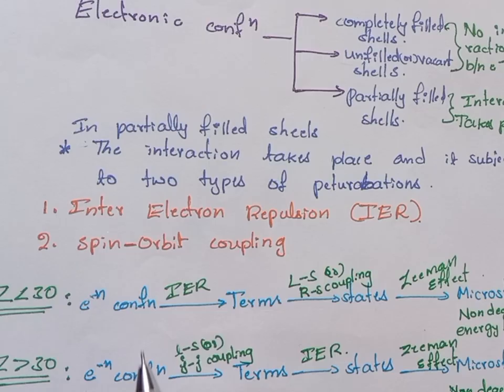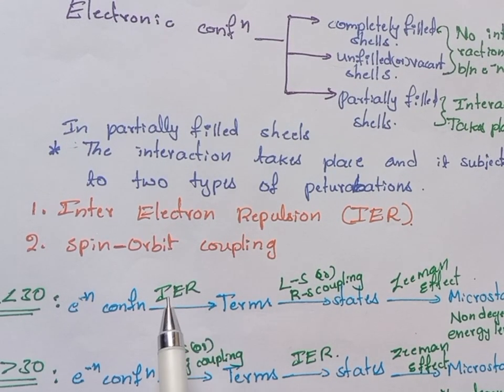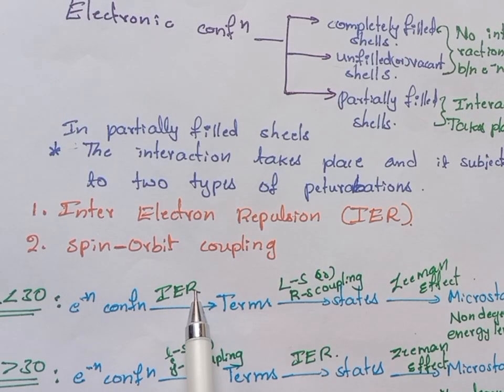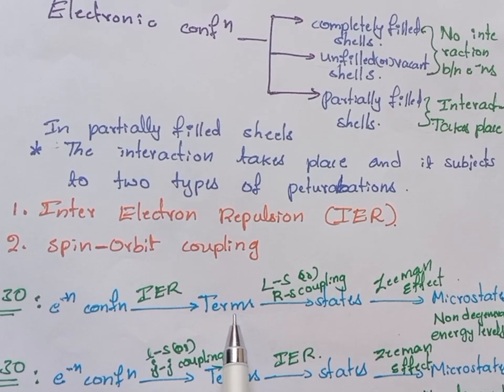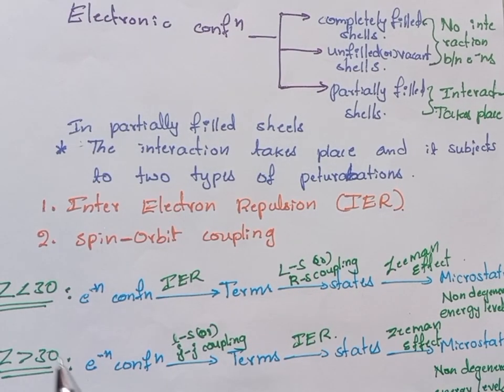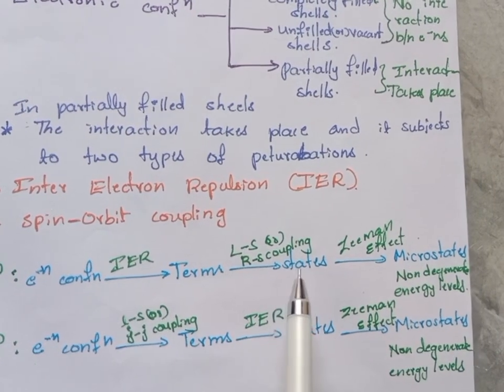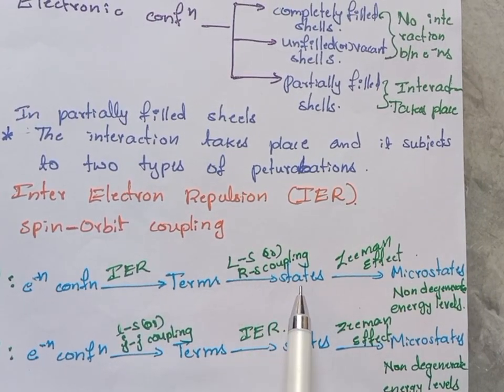Generally, the electron configuration will split into terms due to inter-electron repulsion. Generally in lighter atoms, that means atomic number less than 30, the electron configuration will split into terms, that is energy levels, due to inter-electron repulsion, and the terms will split into states, that is the next level of energy levels.